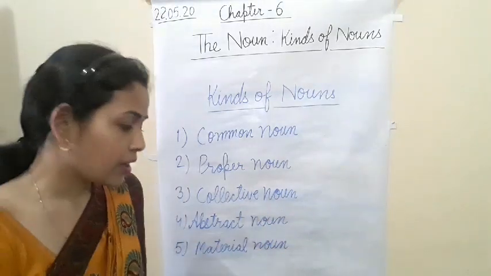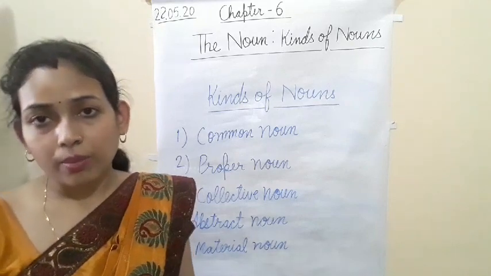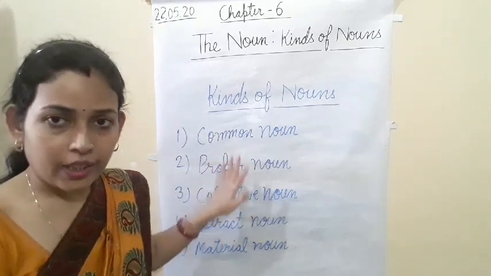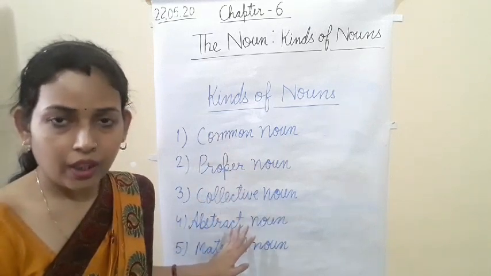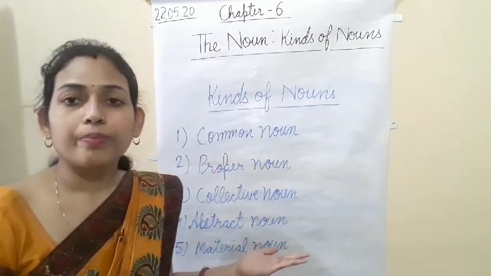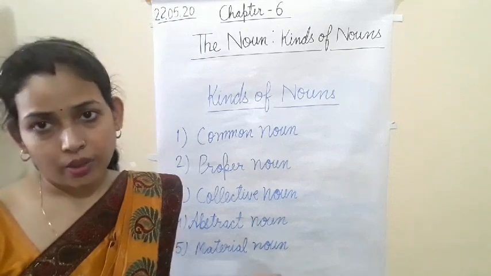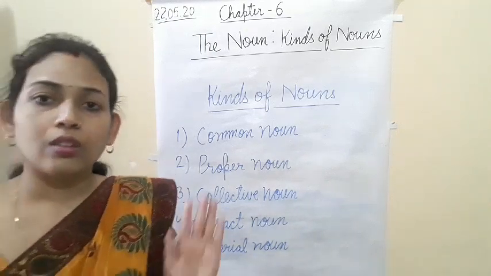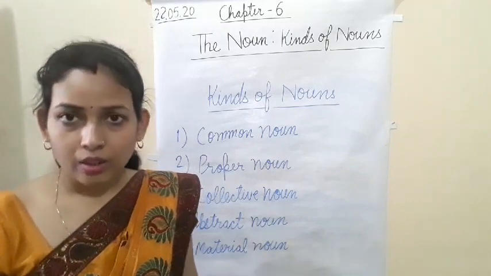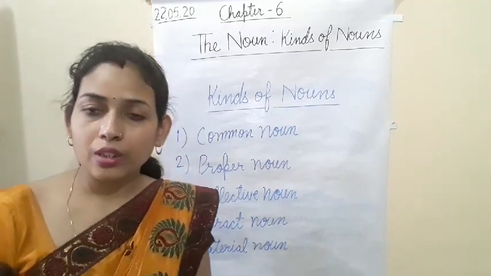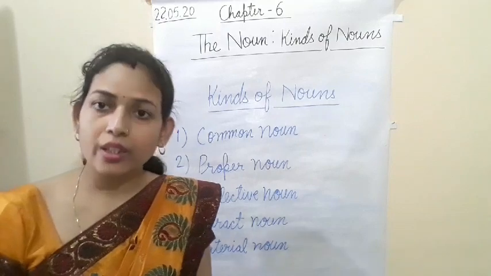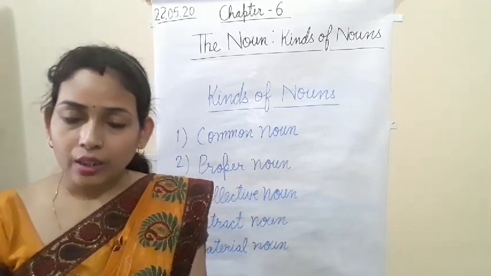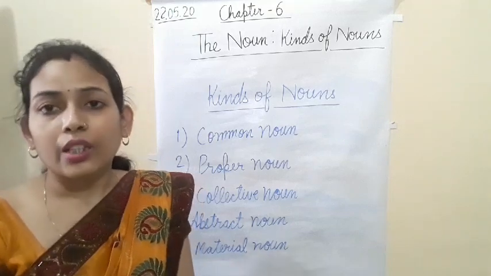Apart from this we will also study countable and uncountable nouns. These are the kinds of noun, and after this we will study countable and uncountable nouns. Clear? So what is the noun? We already studied. All the naming words are called noun, or noun is the name of the person, places, animals or things. Clear?